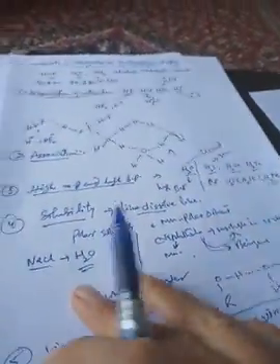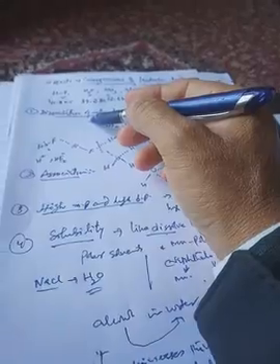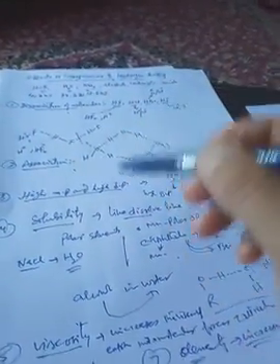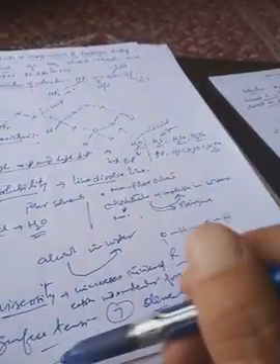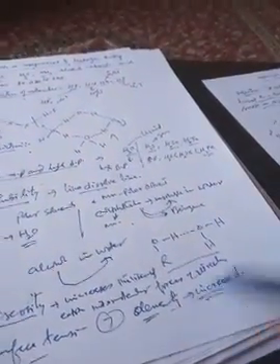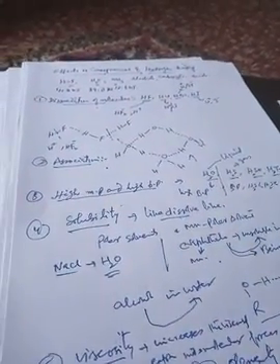So you have observed that hydrogen bonding plays its role in affecting many properties. One of the properties is dissociation of molecules, then there is association of molecules, then there is melting point and boiling point, there is solubility, there is viscosity, there is surface tension, there is density. So all these properties are affected by hydrogen bonding.